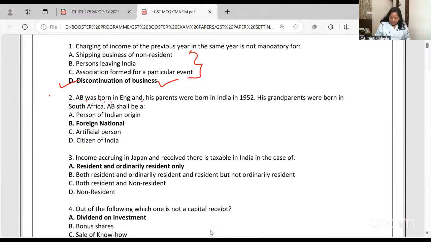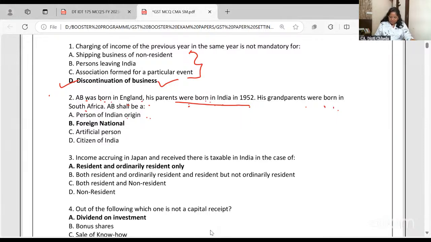Now, AB was born in England. His parents were born in India. His grandparents were born in South Africa. His parents were born in India, so he is a person of Indian origin. He is a person of Indian origin if any of his parents or grandparents were born in India.